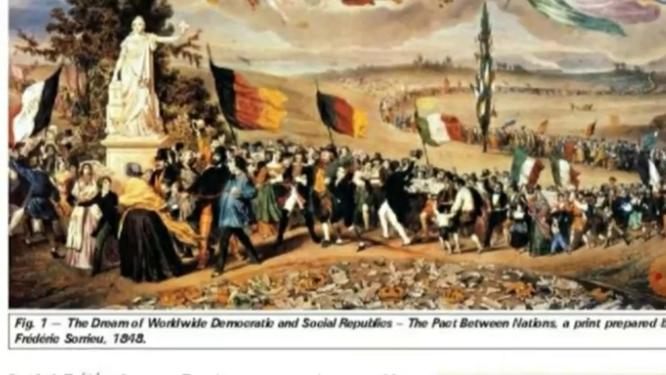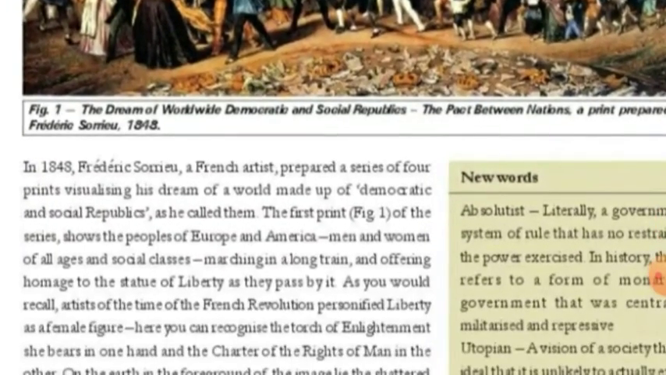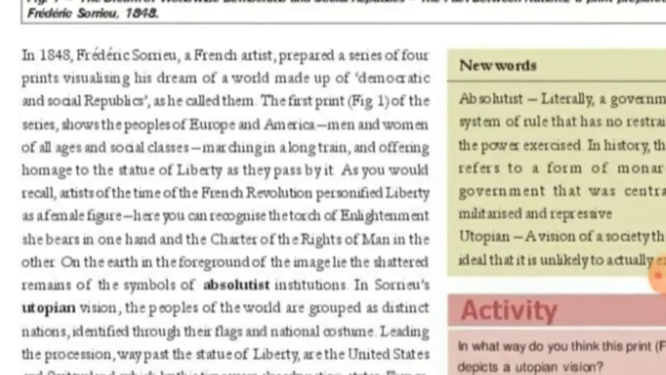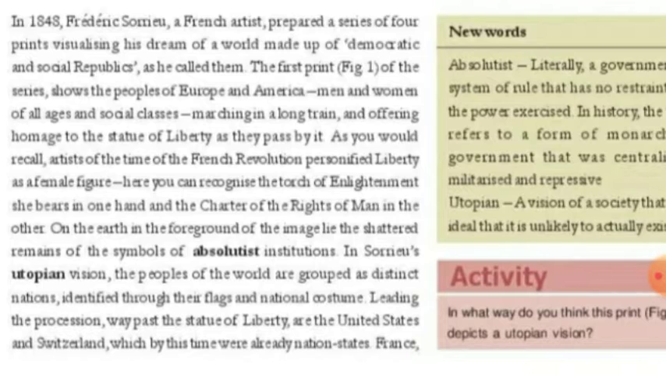Let's read in detail. In 1848, Frederic Sorio, a French artist, prepared a series of 4 prints, visualizing his dream of a world made up of democratic and social republics. Democratic means where people choose their own leader and those leaders lead the whole nation. And social republic means the nation has its own rules and regulations. They have their own constitution. It is the dream of Frederic Sorio.